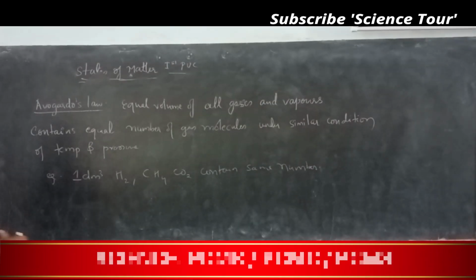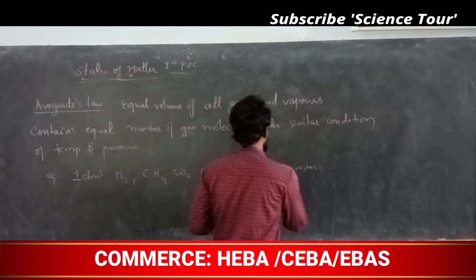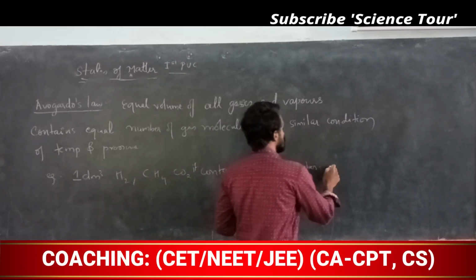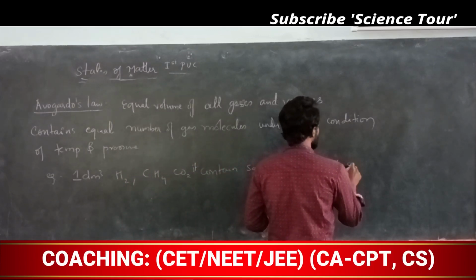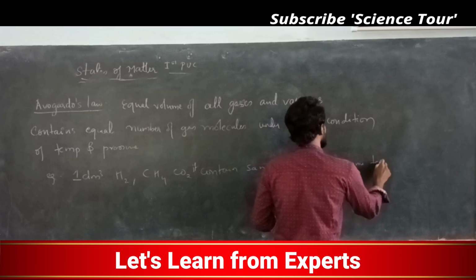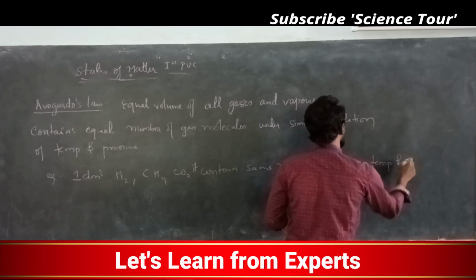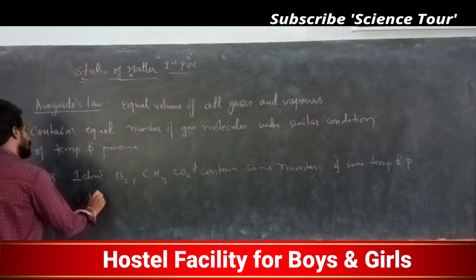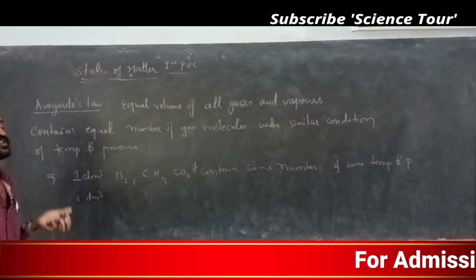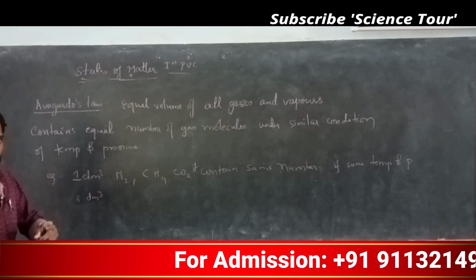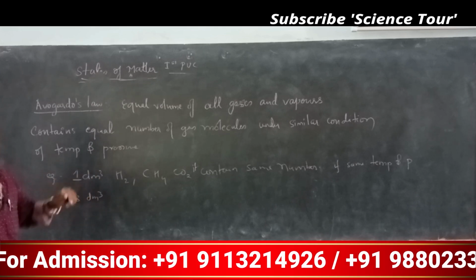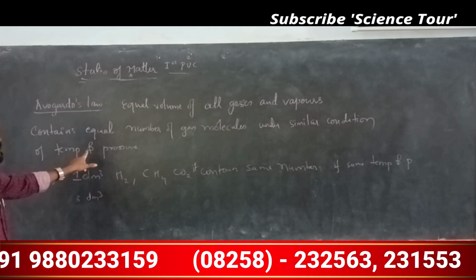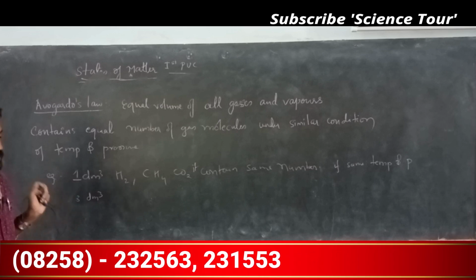So 1 dm cube of hydrogen, methane, carbon dioxide contains the same number of molecules if the same temperature and pressure are maintained, understood? That means 3 dm cube of sulfur dioxide, hydrogen, all these contain the same number of molecules if the same temperature and pressure is maintained. That is very important. The condition of temperature and pressure should be similar.